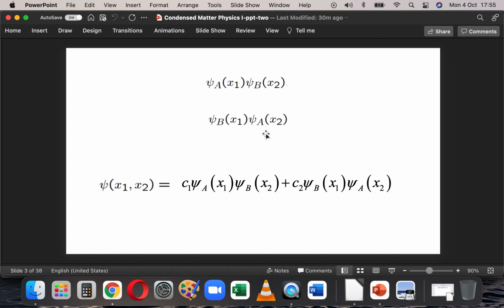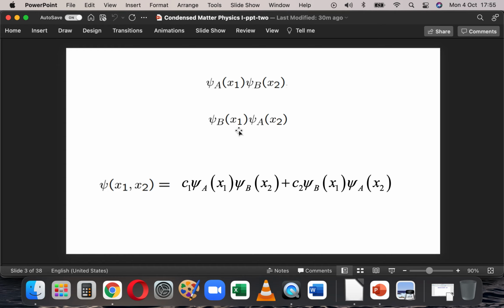And when I actually do the experiment, I may be able to tell this was the state of the system or this was the state of the system. But a priori, before I do the experiment, there is absolutely no way for me to distinguish this and that. They are completely identical.